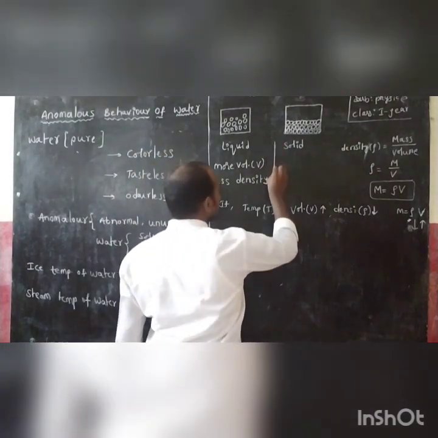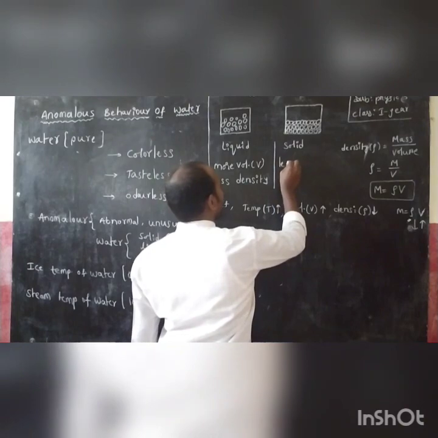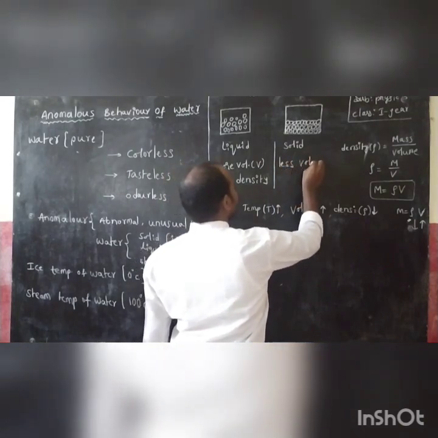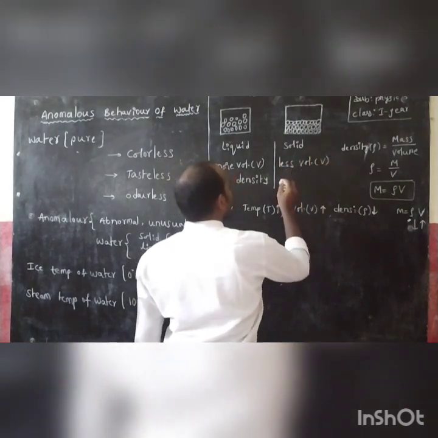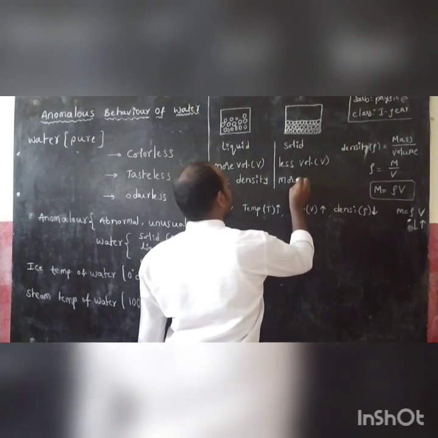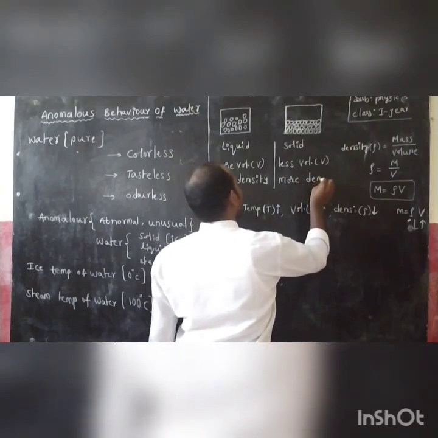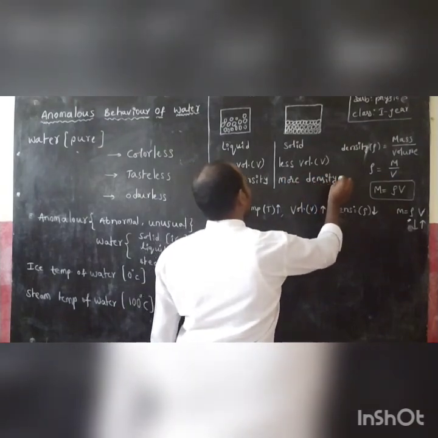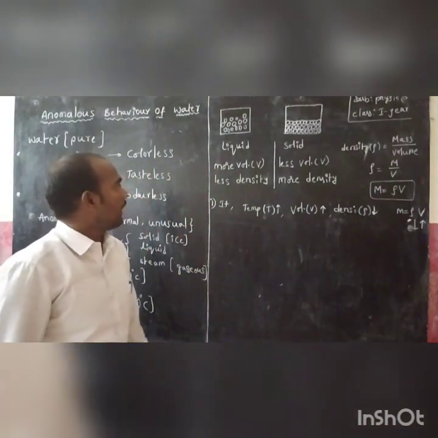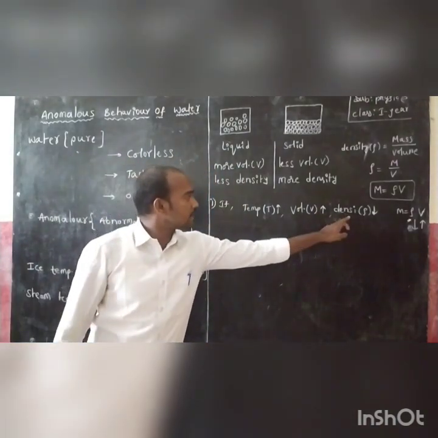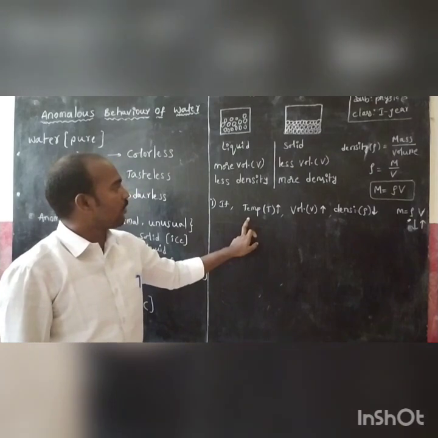Here, solid has less volume and more density. Less density means temperature is more.